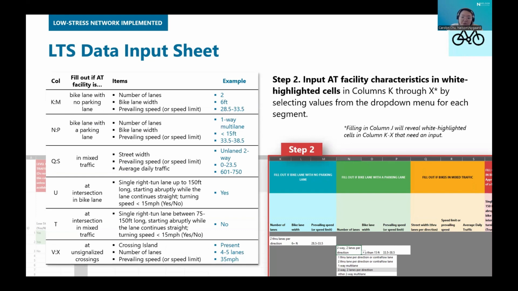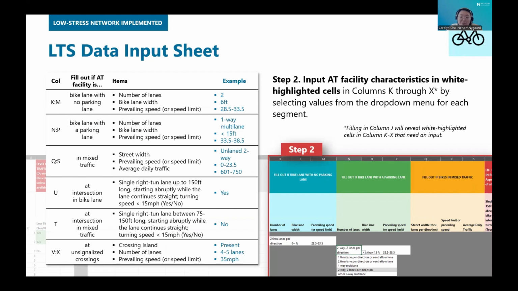So this is if you do not have traffic stress data for each segment. The sheet will help you determine this through step 2. So step 2 is to input characteristics of the active transportation facility in the white highlighted cells that pop up in columns K through X. You select the values from the drop-down menu for each segment.